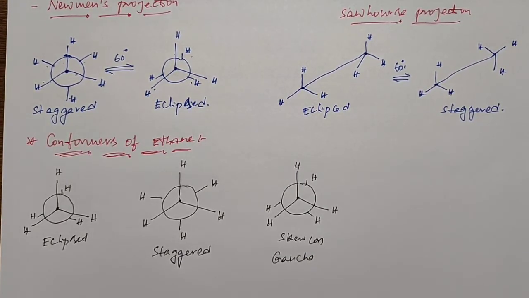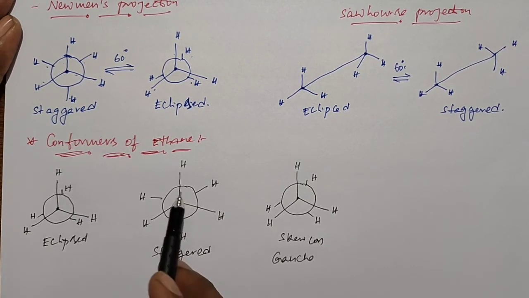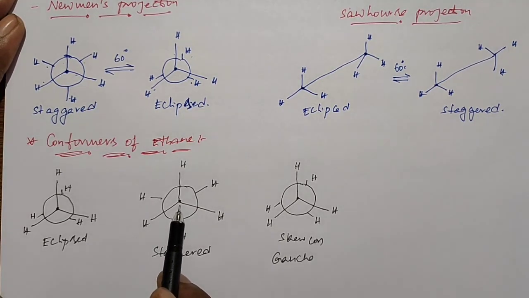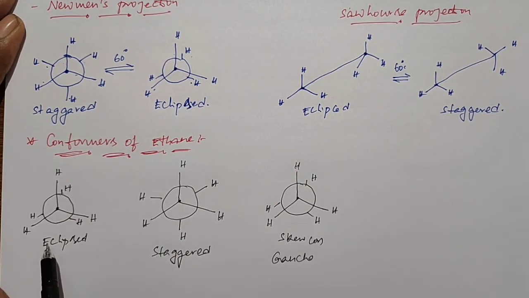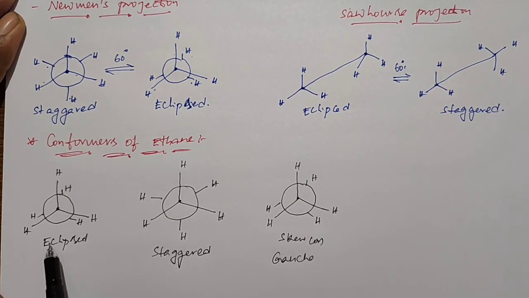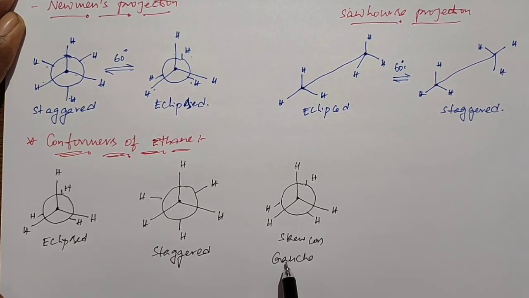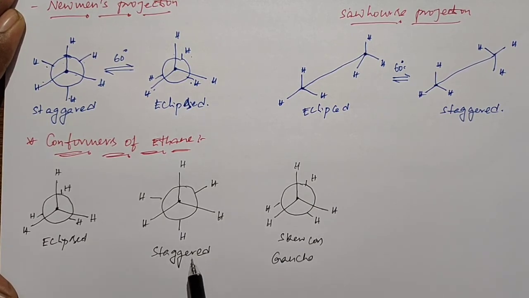When you take the order of stability, in the staggered form the bonds are very far apart, so the torsional strain or bond pair repulsion is very low, so it is highly stable. In the eclipsed form, the repulsion is very high. Why? Because the bond pairs are very close to each other. So the torsional strain is maximum, and it is less stable. In the Gauche skew form, the repulsion is not very high compared to eclipsed, and not very low compared to staggered.